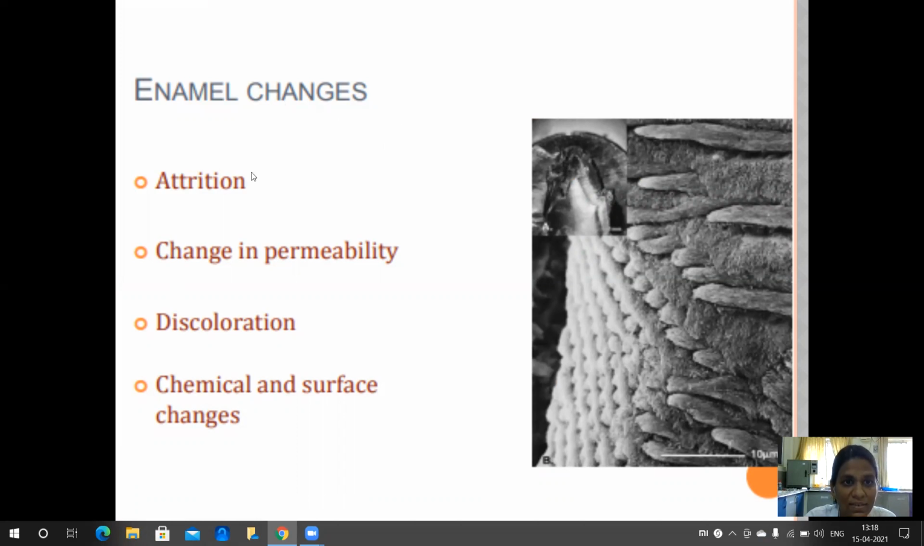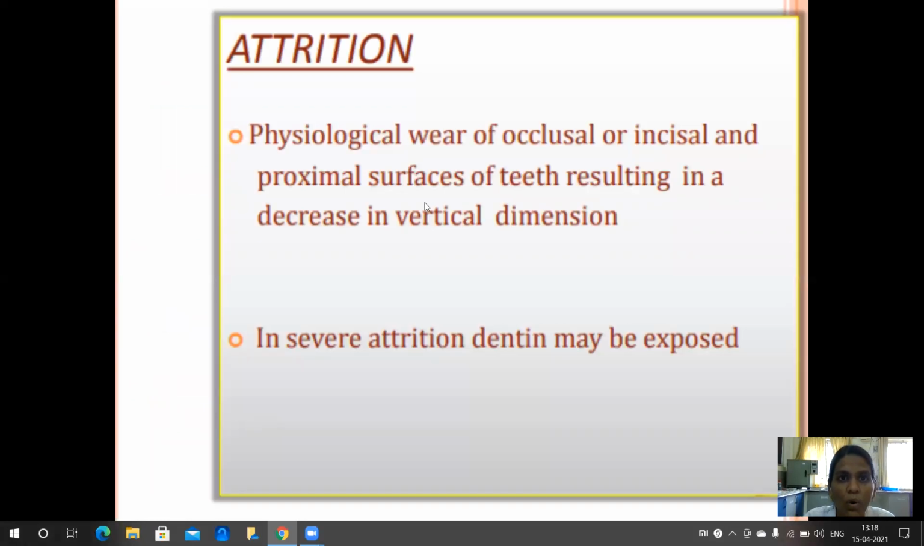In enamel, the changes are attrition, change in permeability, discoloration, and chemical and surface changes. What is meant by attrition? Attrition is a physiological wear of the occlusal or incisal and proximal surfaces of teeth, resulting in a decrease in vertical dimension. In severe forms of attrition, dentin may be exposed, that is, the second layer may be exposed.